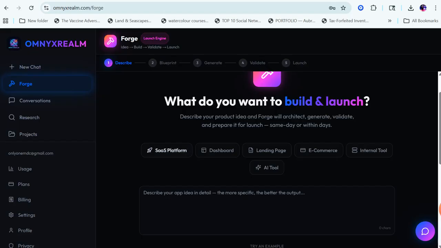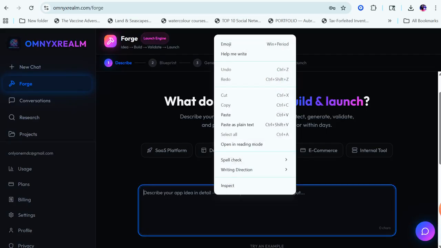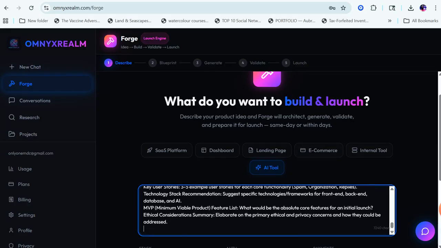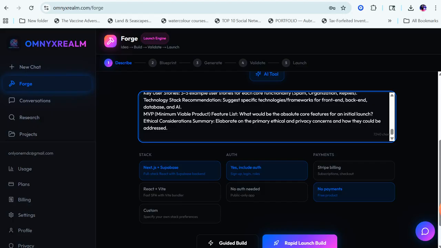In the Forge, I can create a SaaS platform, a dashboard, a landing page, e-commerce, internal tool, AI tool. I'm going to click AI tool because I think something like this would be like an AI app, kind of like a management tool. So I'm just going to click right here and I'm going to paste the prompt that was just created in the new chat. I don't have to have multiple windows open. I'm in this one window of OMNYXREALM and I went from the chat, typed something that I wanted. It generated me a master prompt. Now I copied and pasted the master prompt in OMNYXREALM to the Forge, and now I'm just going to see what it can create. Let's see what it can do.